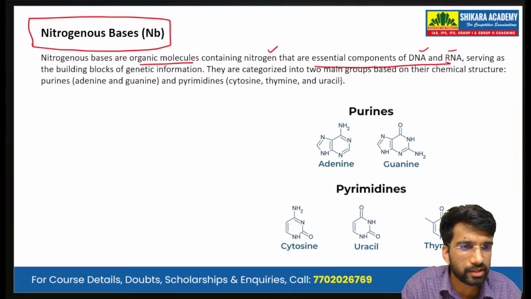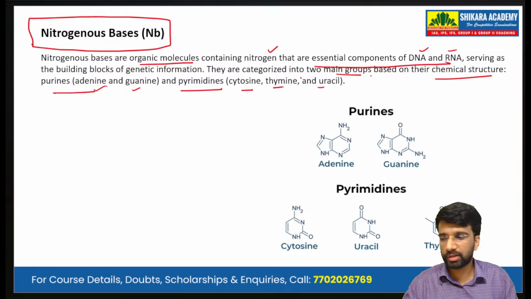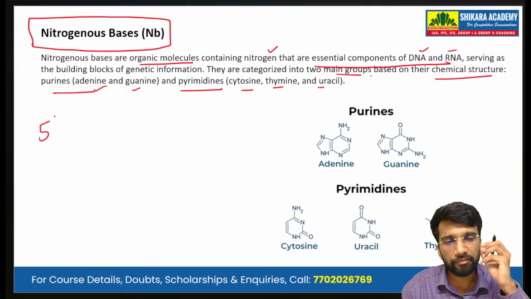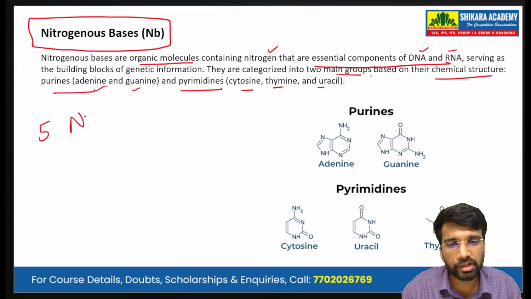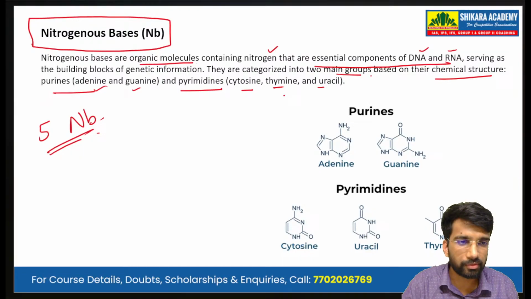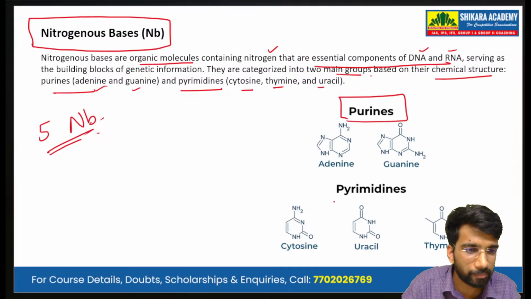They are categorized into two main groups based on their chemical structure: purines, adenine and guanine, and pyrimidines, that is cytosine, thymine, and uracil. So please note that we have five different types of nitrogenous bases, which are classified into purines as well as pyrimidines.